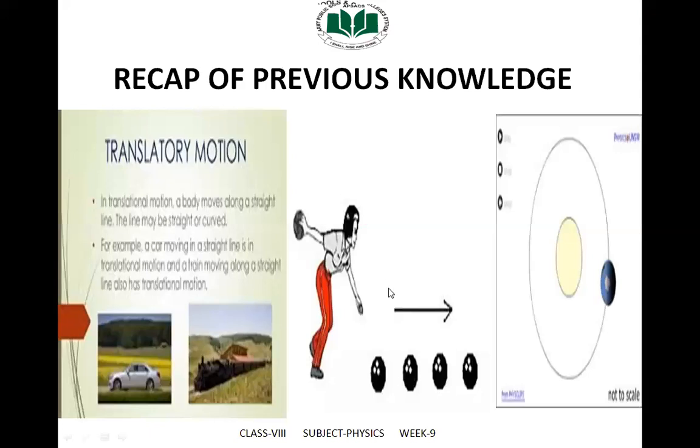The third one is circular motion. The motion of an object in a circular path is known as circular motion. A car moving along a circular track possesses circular motion. The motion of the earth around the sun and the motion of the moon around the earth are also examples of circular motion.